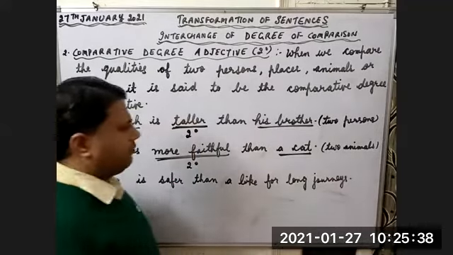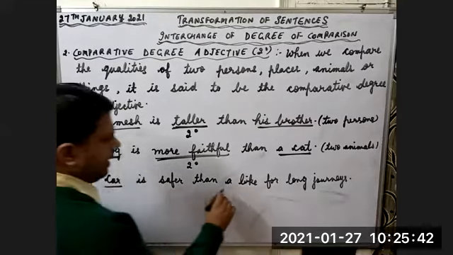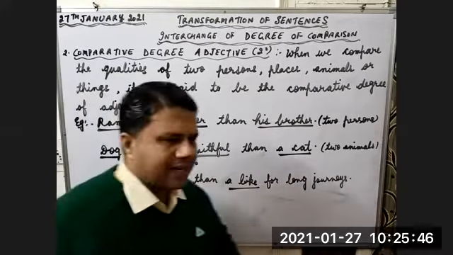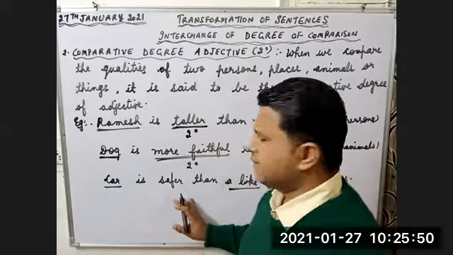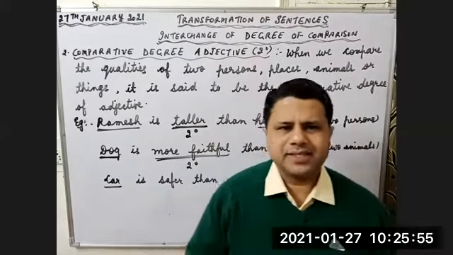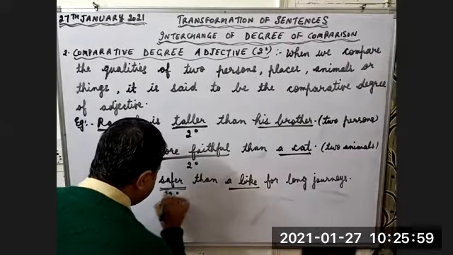Whenever you are going for long journeys, you should prefer car than a bike. So here we are comparing two things. We are comparing car with a bike, and we are using the word safer: safe, safer, safest. Safer is the second degree.